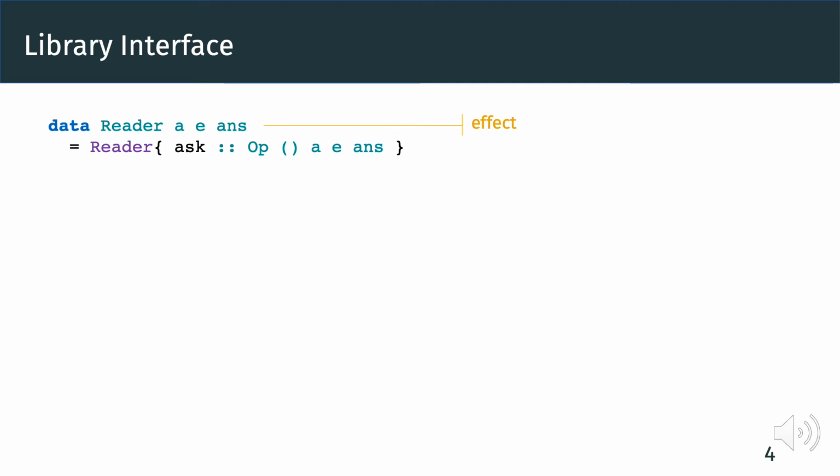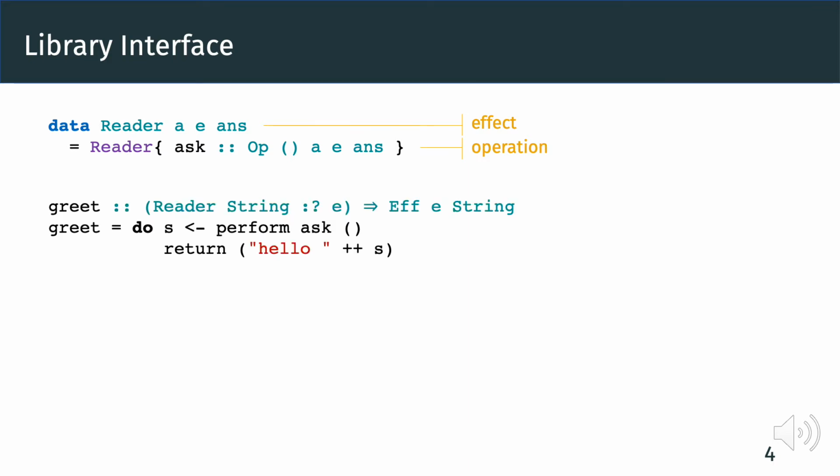Its constructor Reader has a single operation field ask, with type Op () a e s, which denotes operations from type unit to a in an effect context e with answer type s. To perform operations, we pass the operation ask with its argument unit to the perform function.